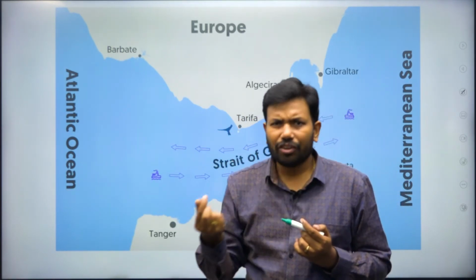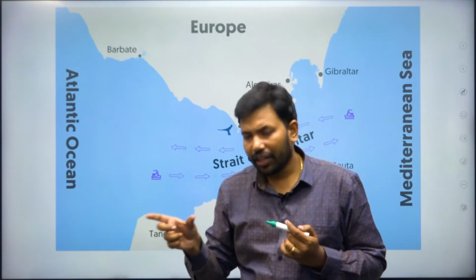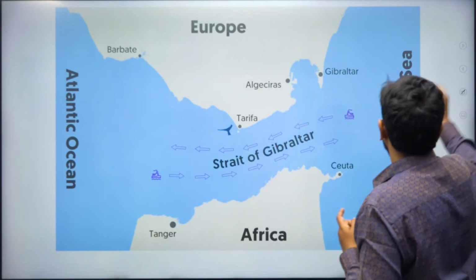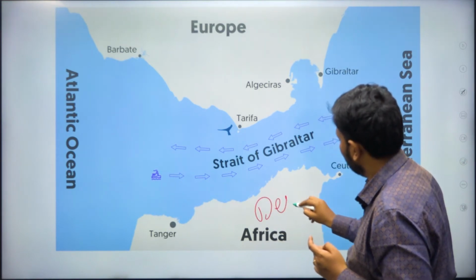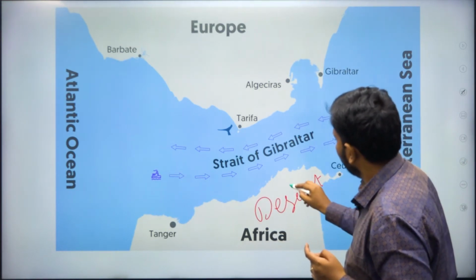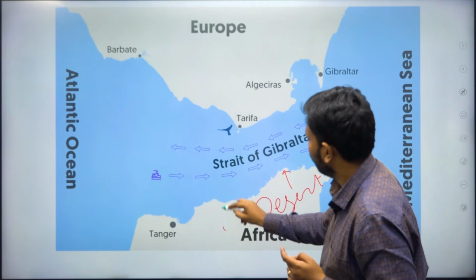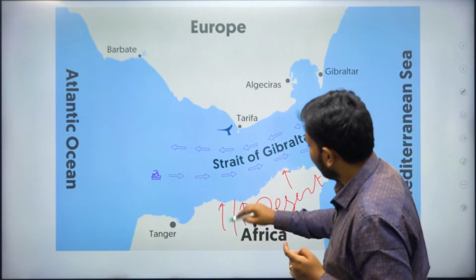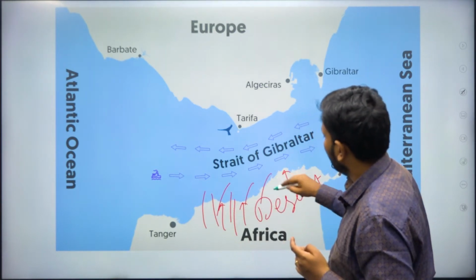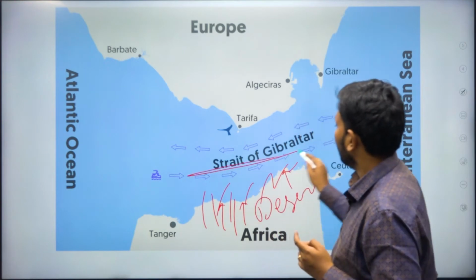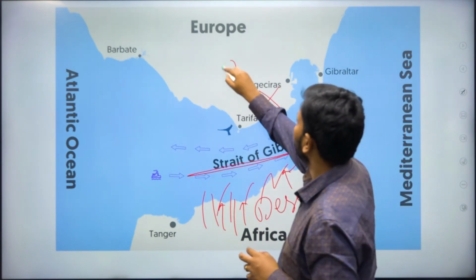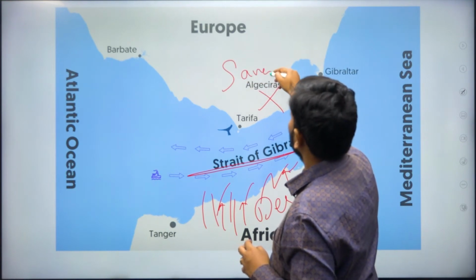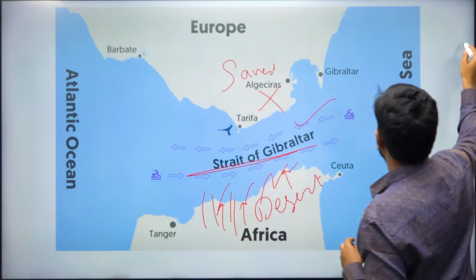The significance you can write in 5 to 6 lines. This is one topic you can write, because this is desert. All the winds move here. While moving, they will take sand along with them, but all the sand is deposited in the strait, and this region is not desertified. They are saved thanks to the Strait of Gibraltar.